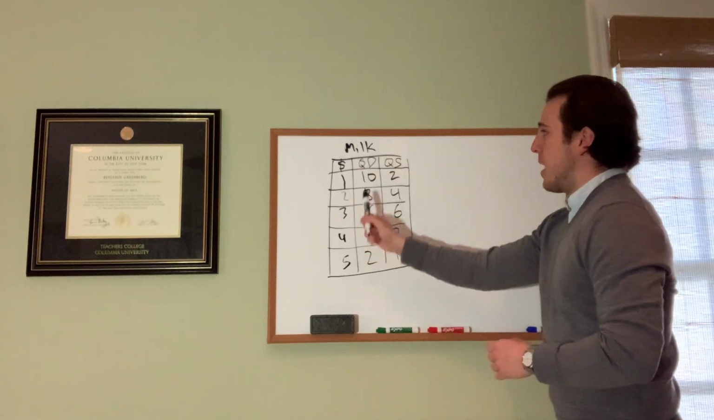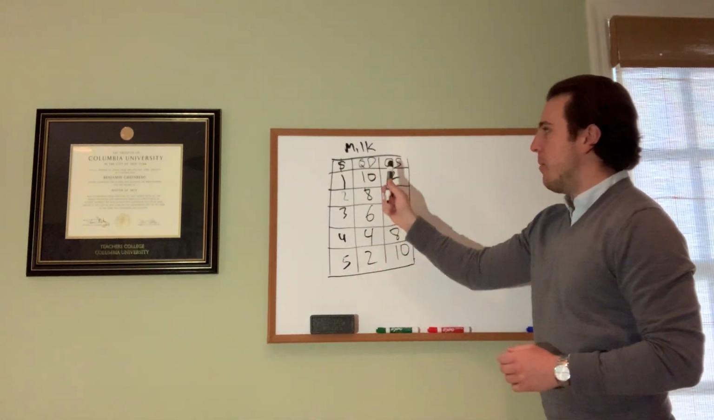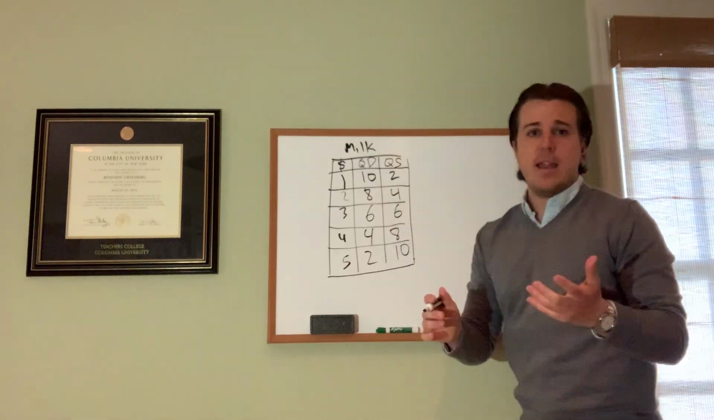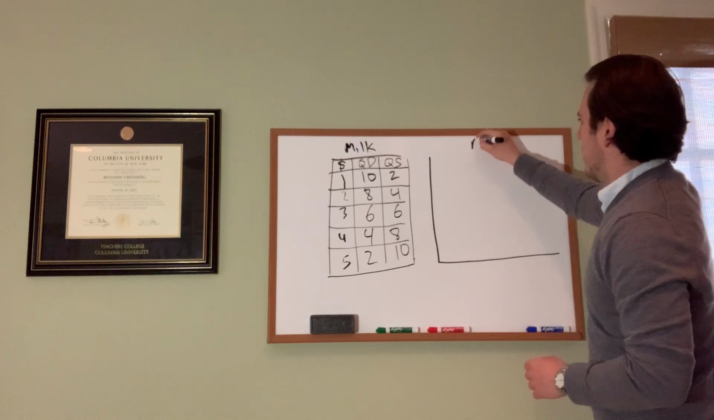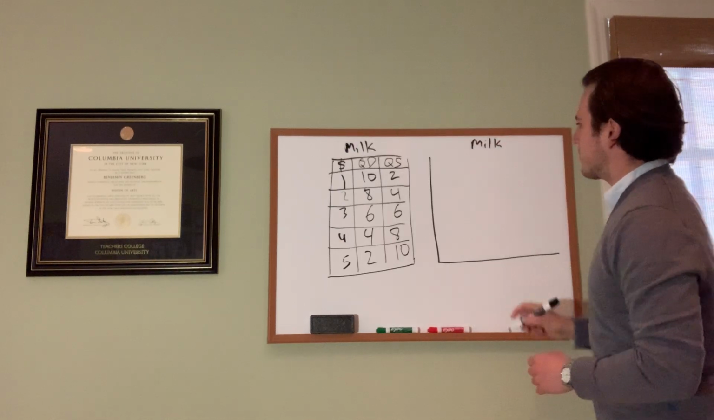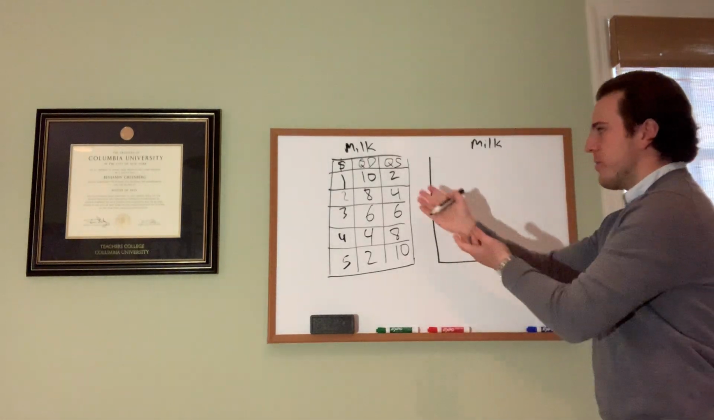Okay, so here's our supply and demand schedule. That's what this is called. At each price, how much is demanded, how much is supplied. Now, we can actually graph this, all right? So let's make a graph here. Let's title it milk. And I'm not going to graph the exact numbers here, because this is obviously just an example.